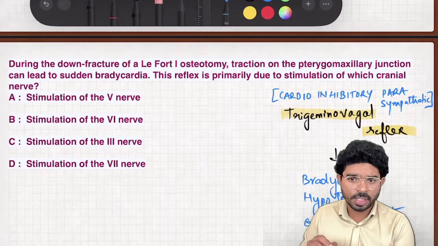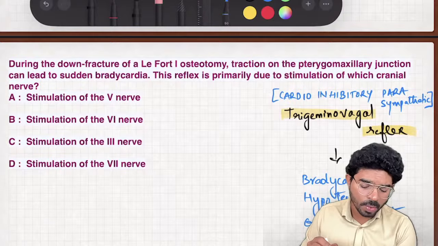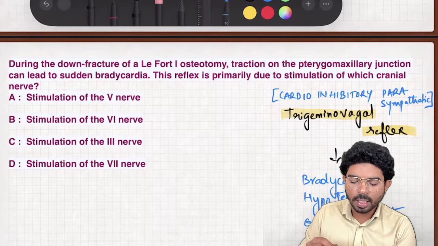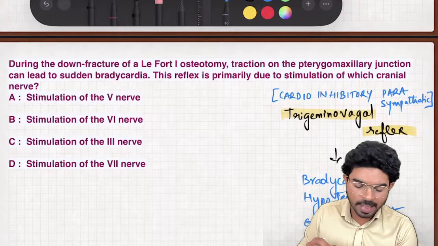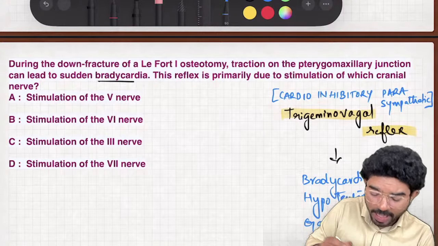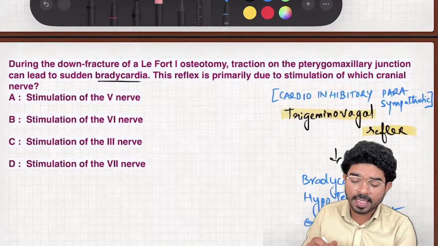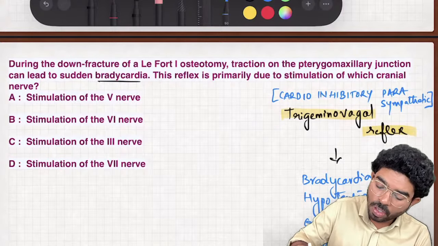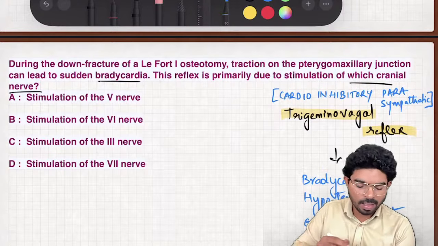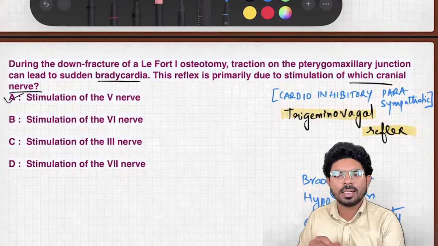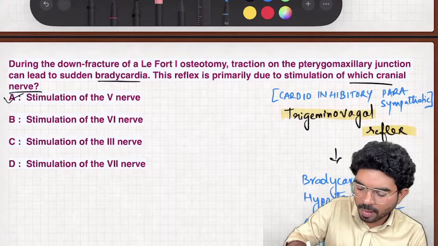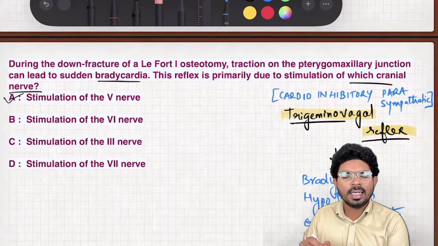If you check out the question given in the examination: during the down fracture of Le Fort 1 osteotomy, there is a traction on the pterygomaxillary junction that can lead to sudden bradycardia, and this reflex is primarily due to the stimulation of which of the following nerves? In the maxillofacial area, the nerve which is stimulated is the trigeminal nerve, that is nerve number 5. This is basically called the TV reflex.